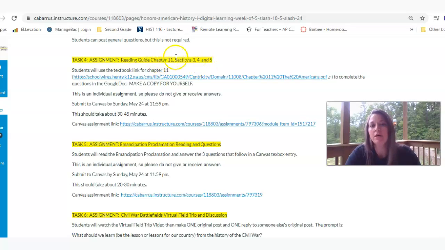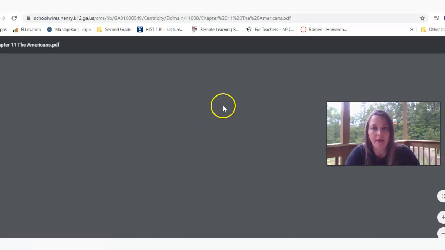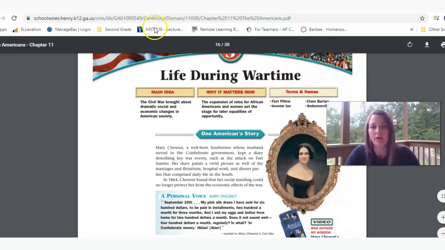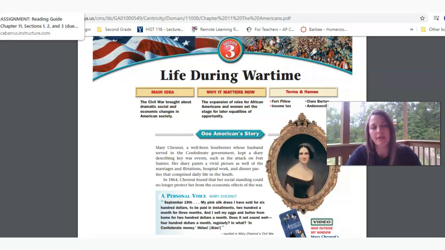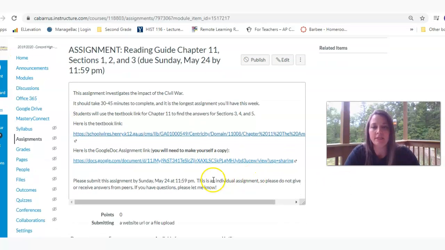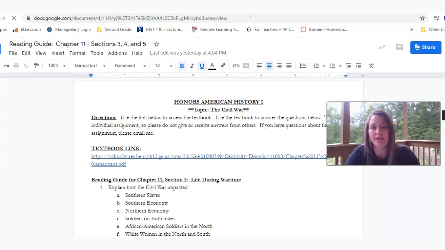So this is a reading guide that covers 3 specific sections. If you'll click on the Canvas assignment link, it takes you right to it. So here's the textbook link. You'll open that, and of course you'll need to scroll down to sections 3, 4, and 5, starting here. And it's mainly about life during the war and kind of winding up the Civil War, which lasts from 1861 to 1865. And then, of course, the Google Doc assignment.